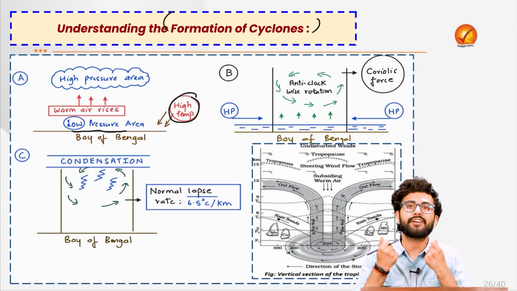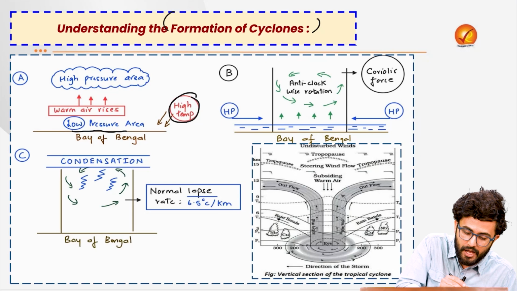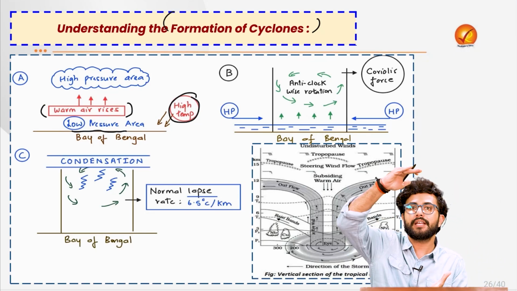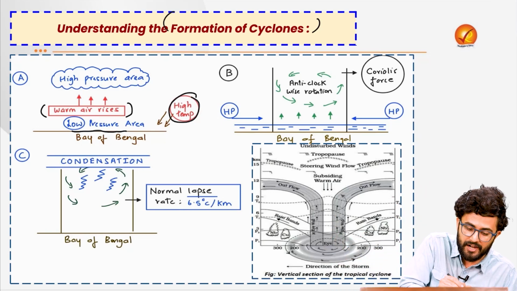Because they have now become electrically charged, there will take place what? An upliftment of the warm air. And when this warm air rises, it will lead to what? A kind of a deficit of air in this particular region. So that will basically lead to what?